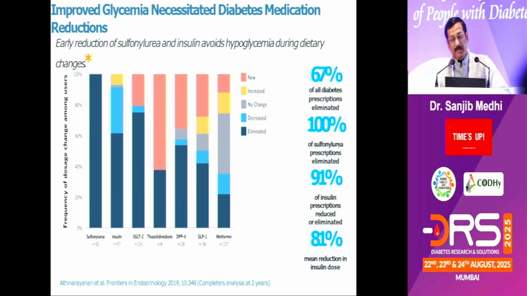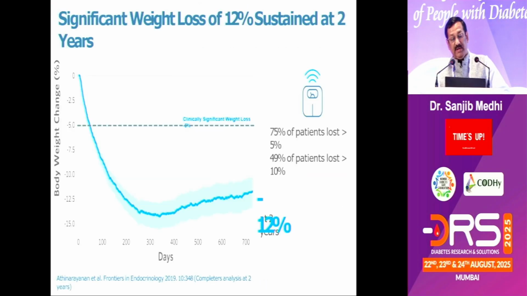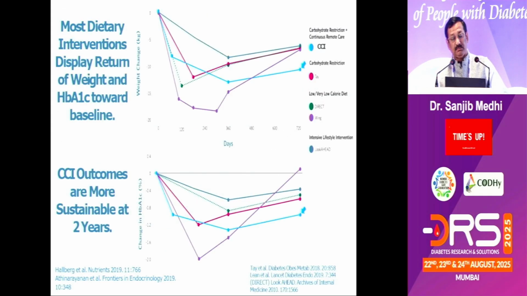They were obese and diabetic, and we are cutting down all the medications. And see the weight loss, 12%, sustained at 2 years. Most important, it is sustained over 2 years. So you are getting the same result which the pharma companies are claiming as of now with GLP and GIP. You are getting the same thing if you have some discipline in your life. And we are running short of time.